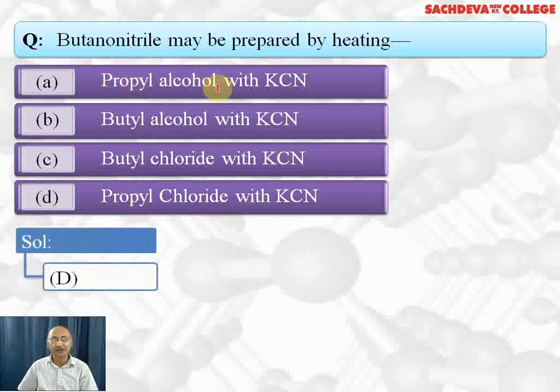Why not others? Propyl alcohol does not react with KCN. Butyl alcohol does not react with KCN. Butyl chloride will react with KCN, but it forms pentanenitrile because the total carbon atoms will be 5. Propyl chloride will react with KCN to form butanenitrile, which contains 4 carbon atoms.